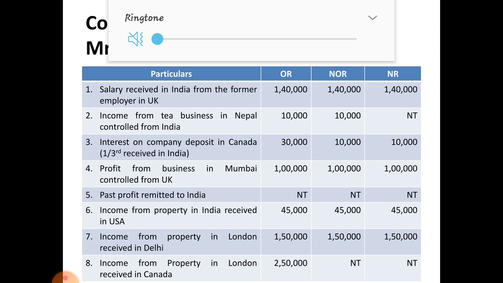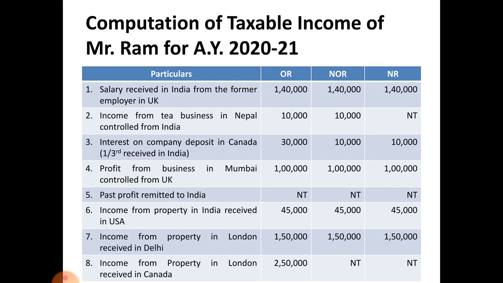The salary received in Canada from the former employer in UK, 1,40,000, is taxable in all three hands, and income from tea business in Nepal controlled from India is taxable in the hands of ordinary resident and not ordinary resident only, and in the hands of non-resident not taxable.